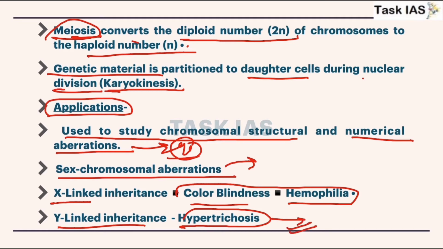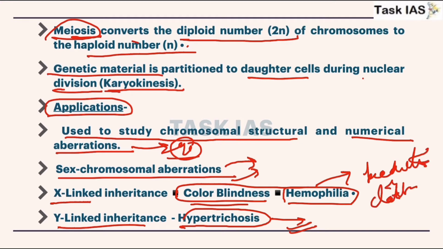In color blindness, the primary color difference, especially in green or red, is not much seen by a suffering individual. In hemophilia also there is an issue in production of red cells, as well as in clotting factor also. So these are different traits and we will discuss them in detail later.